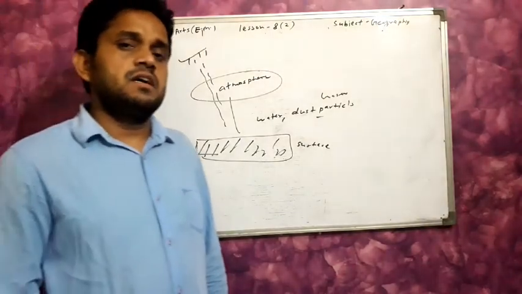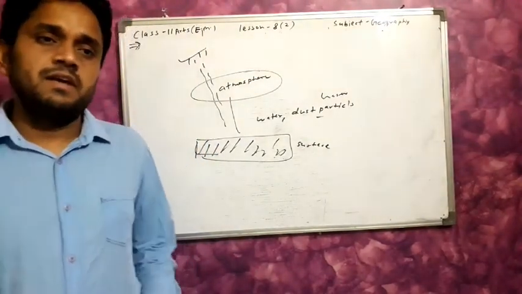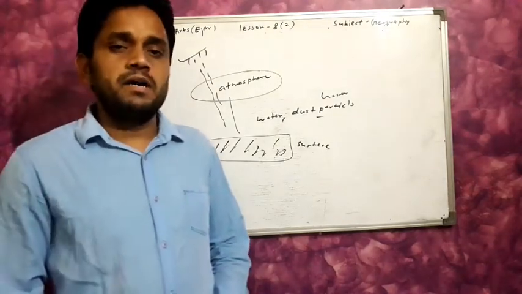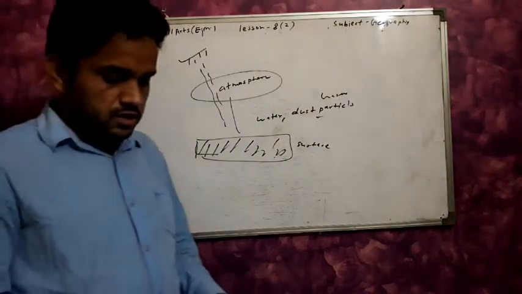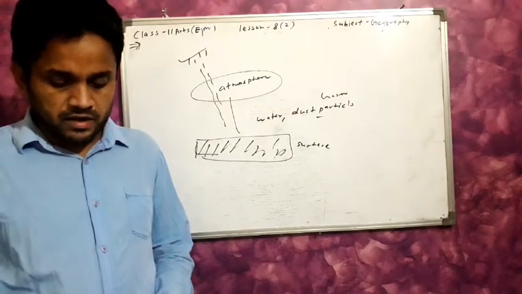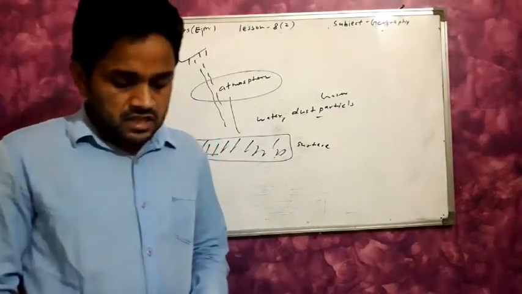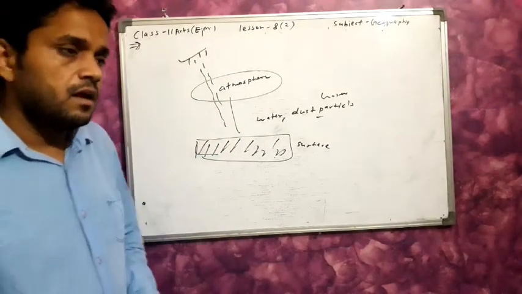In the last class, the previous class, we also discussed that at different places there is different solar radiation or solar energy received by the earth. The insolation received at the surface varies, about 320 watts per square meter in the tropics, and 70 watts per square meter in the poles.